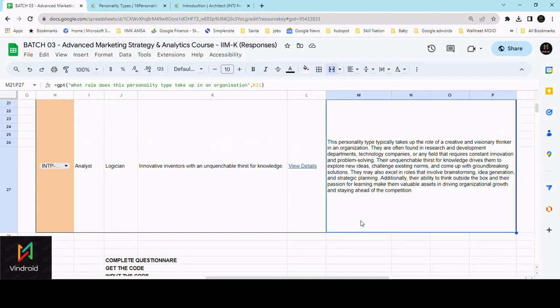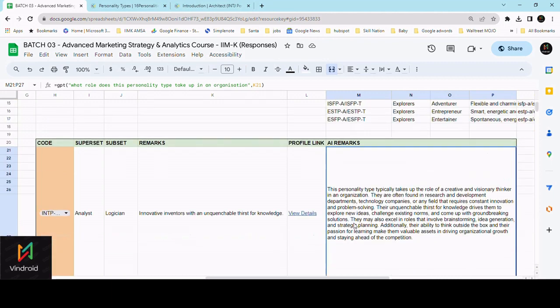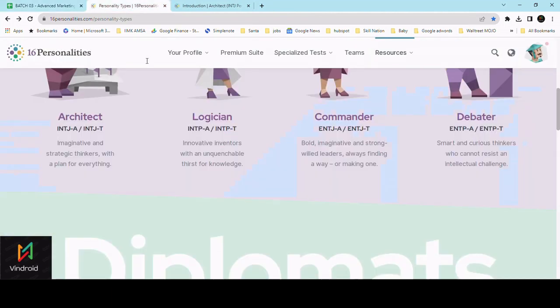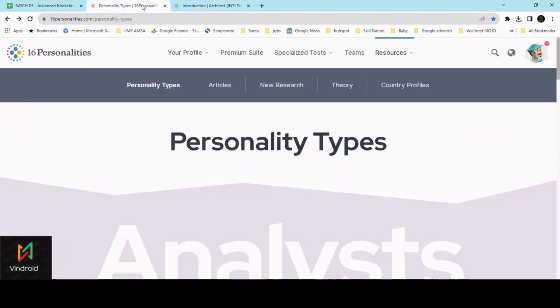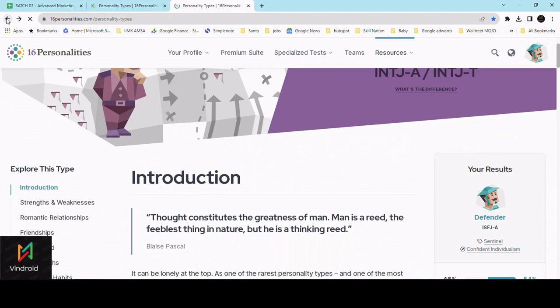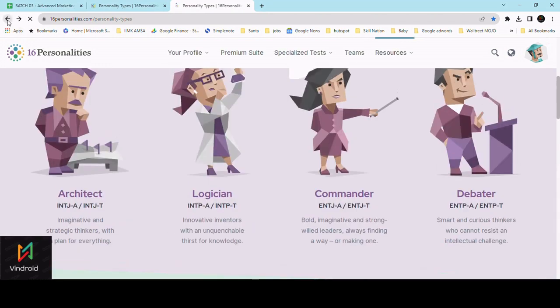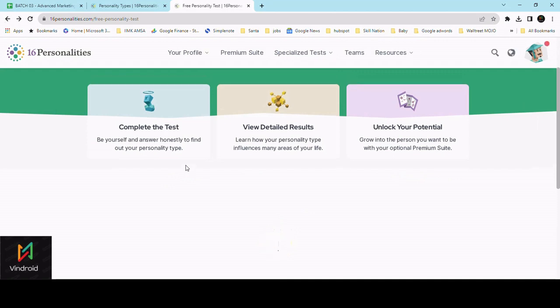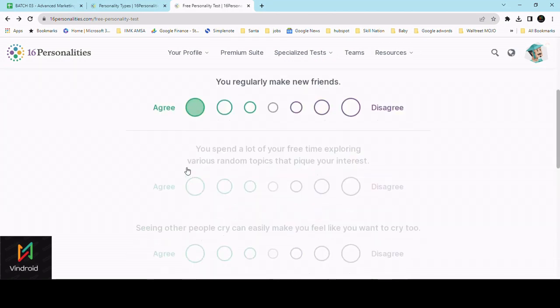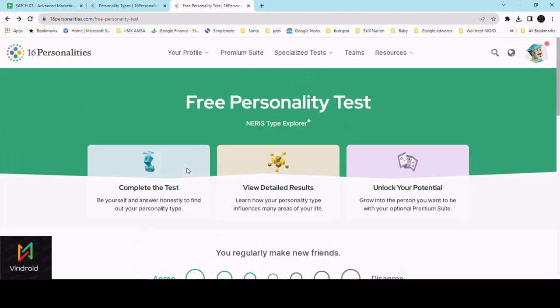It will also tell us what this person fits into, whether he fits into the job role that he has applied for, or he just fits into some other things. So all these aspects. We'll go to the site first and understand what it's all about. So this is basically the website. You can see the personality here. First we will go ahead and do the personality test. It will take 5 to 10 minutes to complete.